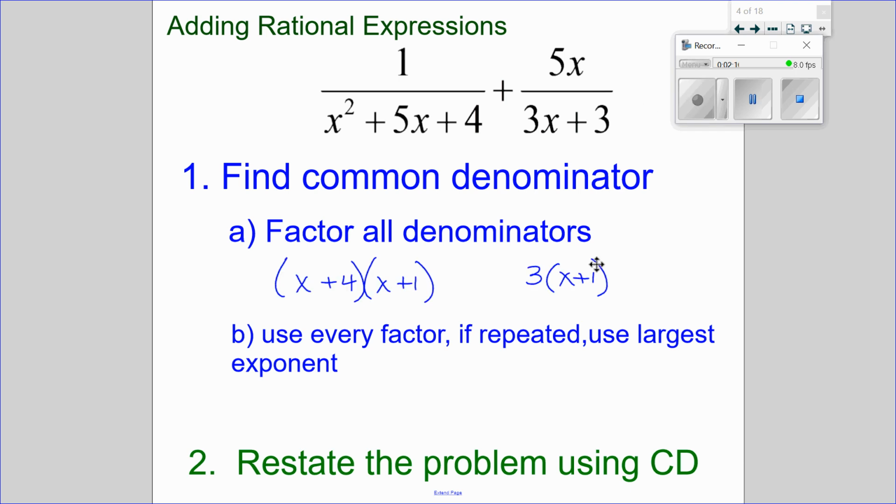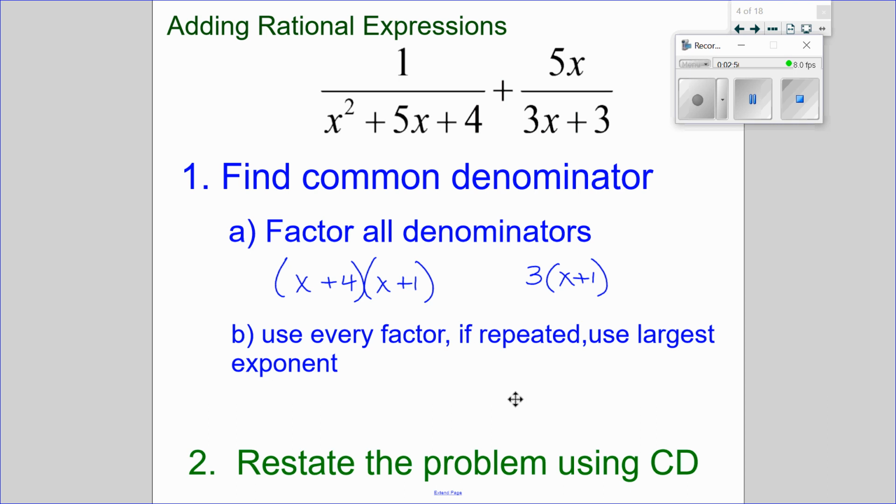So I have my factored denominators, and again, I'm not worried about the numerators at this point. Just like the previous problem, I would need to make sure that I have the least common denominator. I don't want more than I need to work with. No sense doing quadratics if I don't need to. No sense making it a cubic if I can work with a quadratic. Same idea. So I see the factors for the first expression were x plus 4 and x plus 1, and the factors for the second expression were a 3 and an x plus 1. So again, I would like the least common denominator to lessen the work I do.